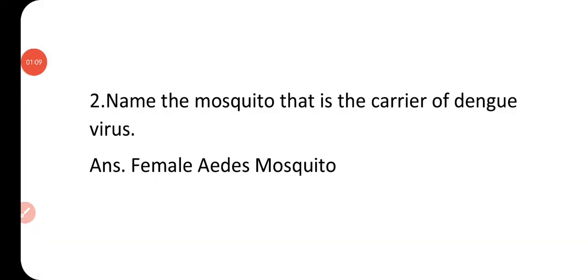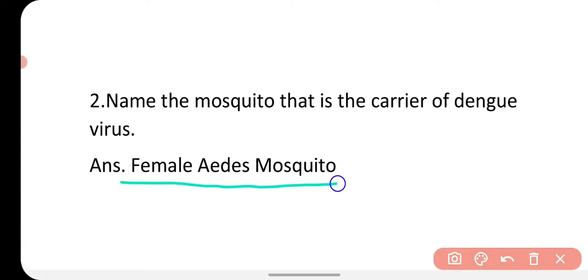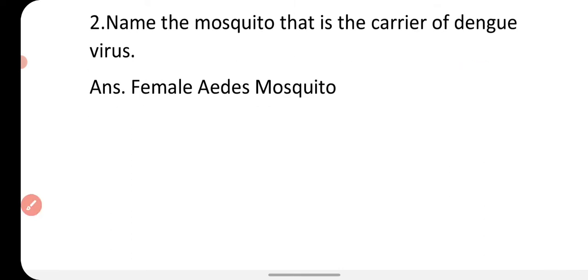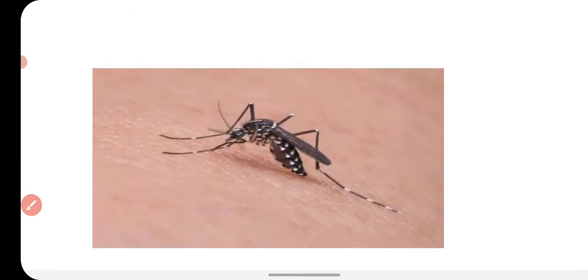Next question is, name the mosquito that is the carrier of dengue virus. So this is the female Aedes mosquito, which carries the virus of dengue disease. This is the mosquito. That's what it looks like.